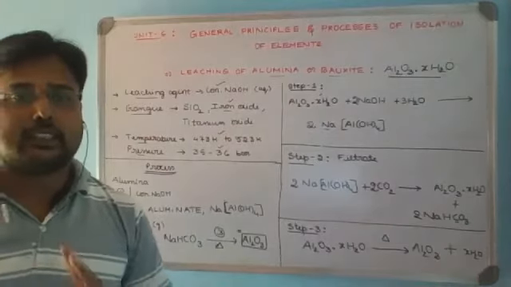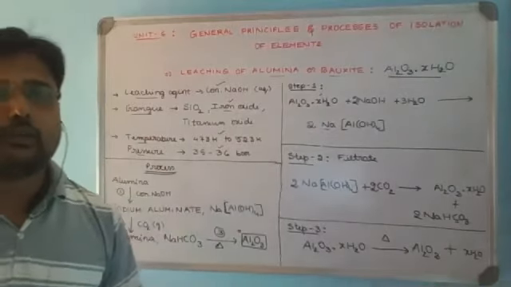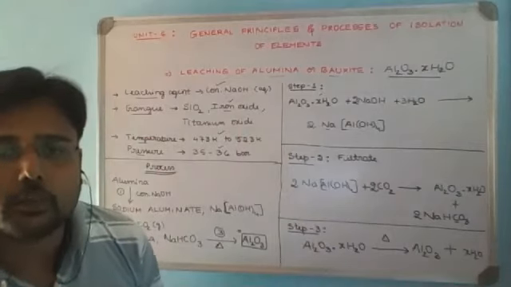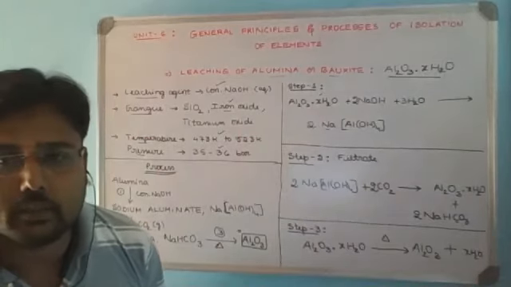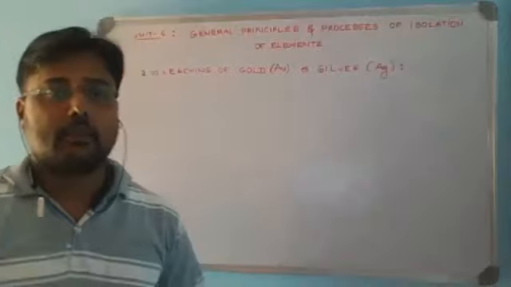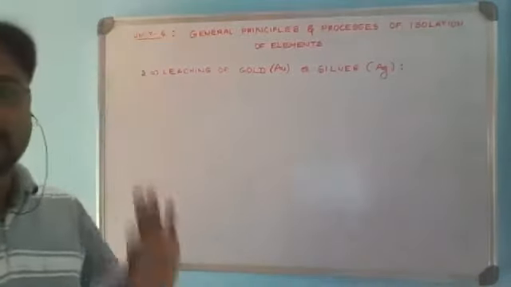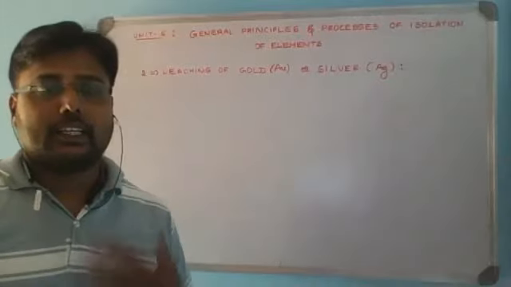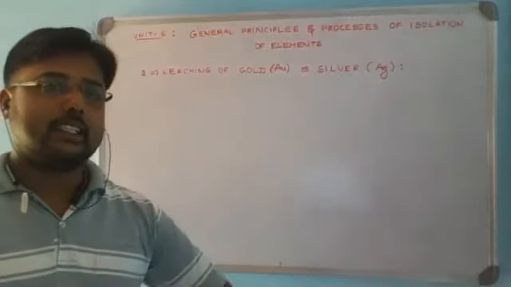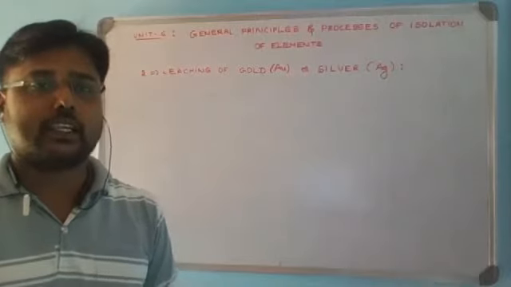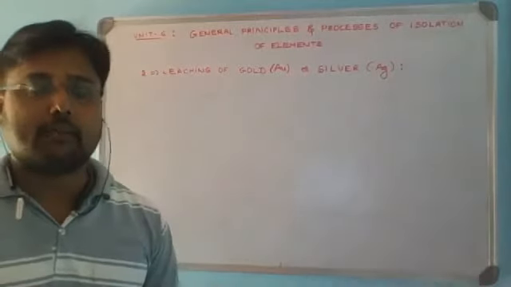So we'll move on to the second leaching. It is leaching of gold and silver. Both are done by the same method. We'll try to observe. The last example for leaching is leaching of gold or silver. Both are done by the same method. So again, it is very important. Both are oxidation-reduction methods of extraction of metal. So this will be the example again.